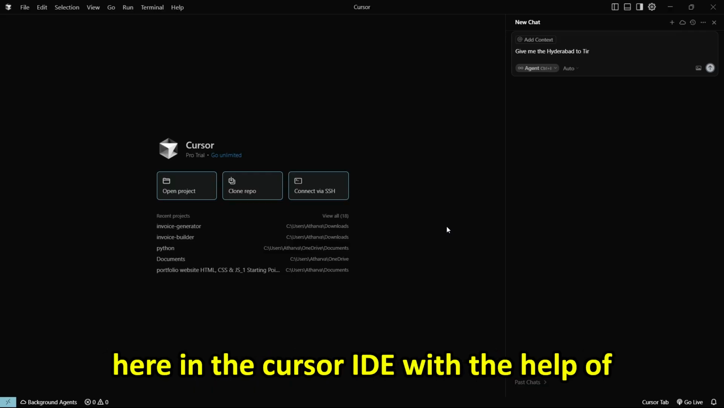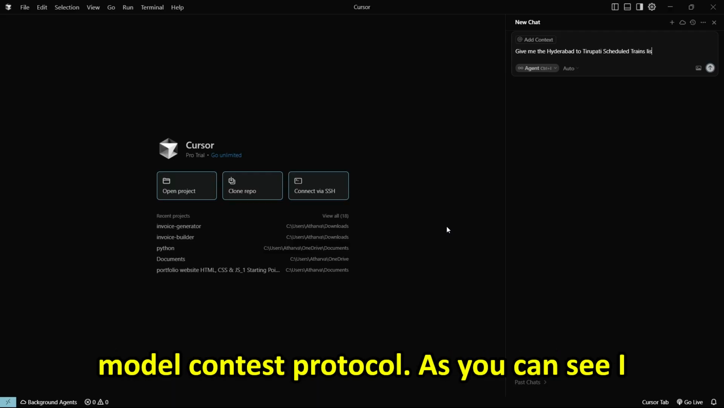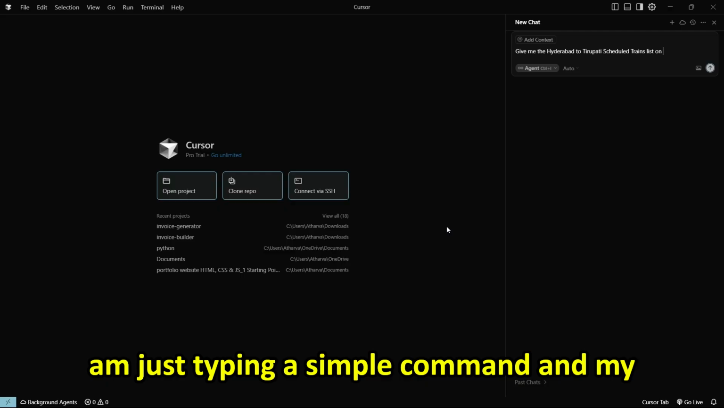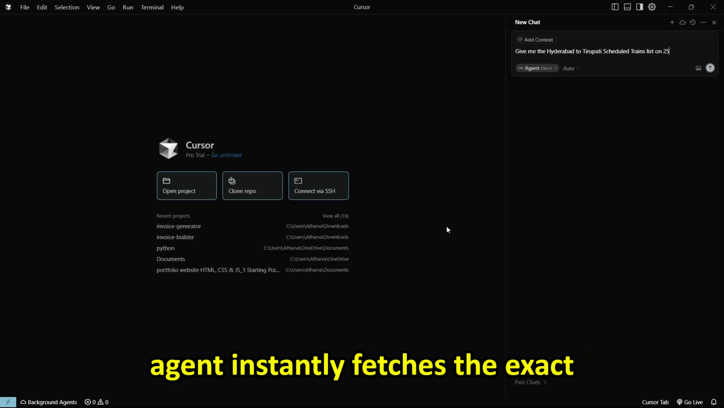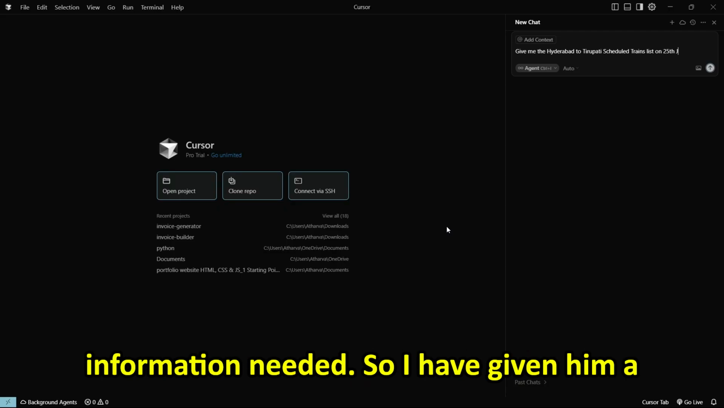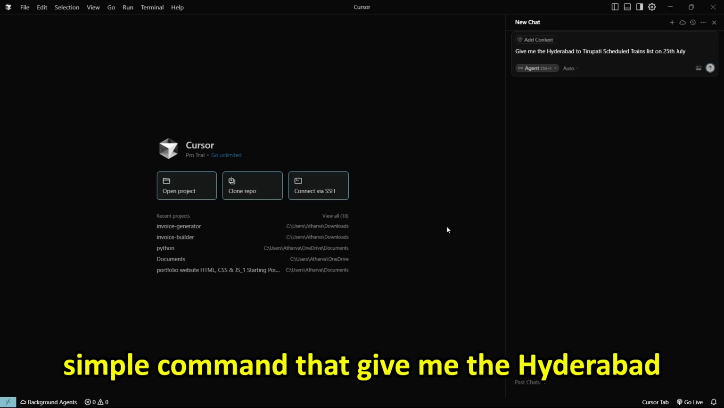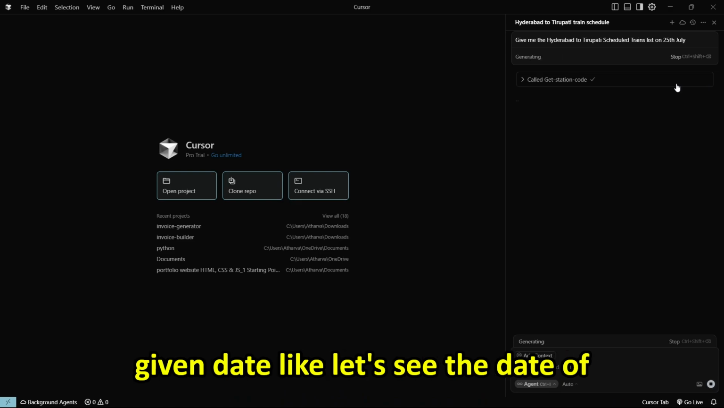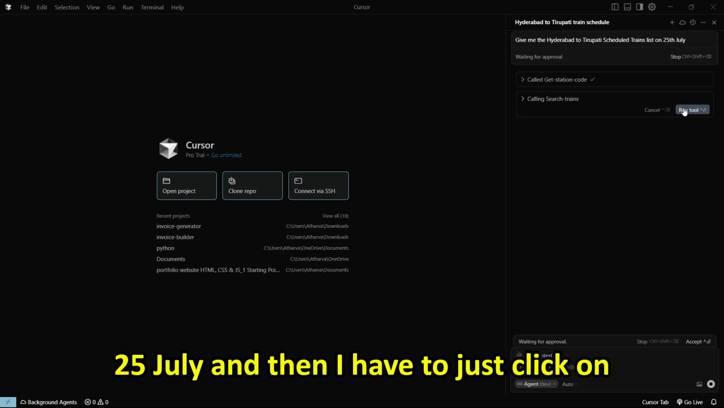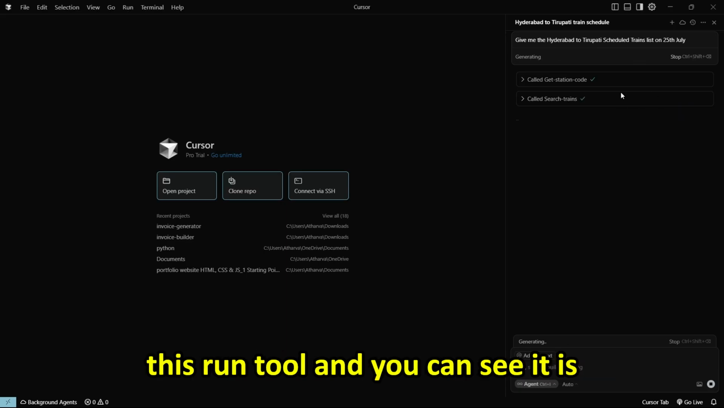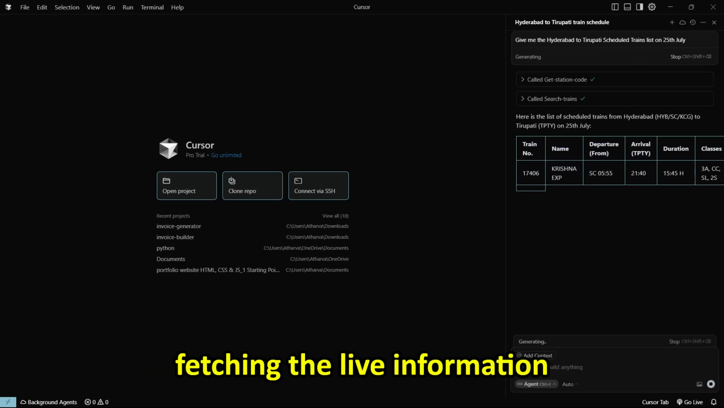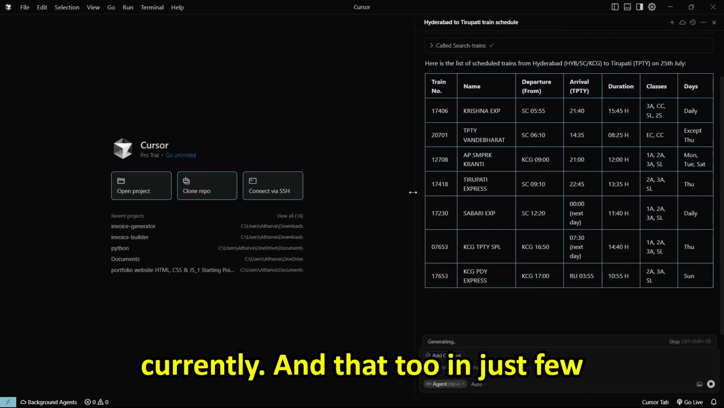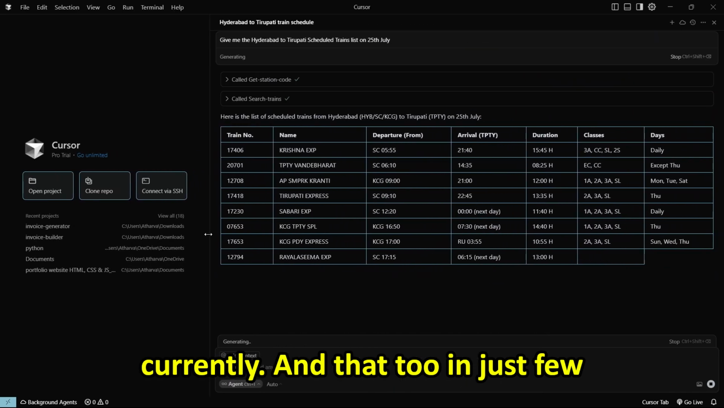So, right here in the Cursor IDE, with the help of model context protocol, as you can see, I am just typing a simple command, and my agent instantly fetches the exact information needed. I have given it a simple command: give me the Hyderabad to Tirupati scheduled train list on the given date. Let's see the date of 25 July, and then I just have to click on this run tool, and you can see it is fetching the live information, and that too in just a few seconds.